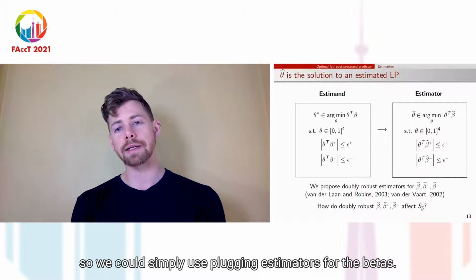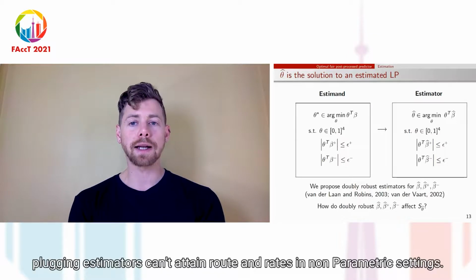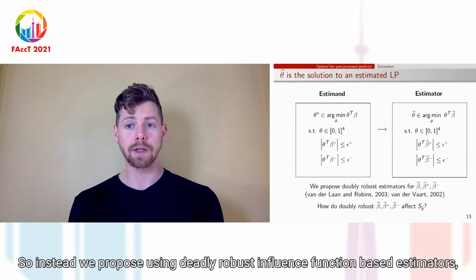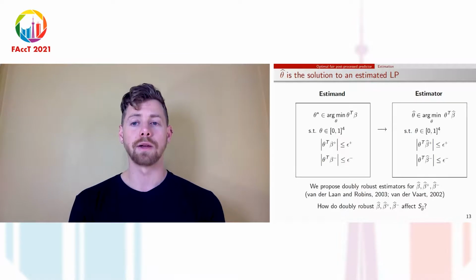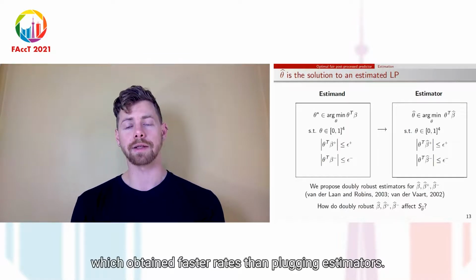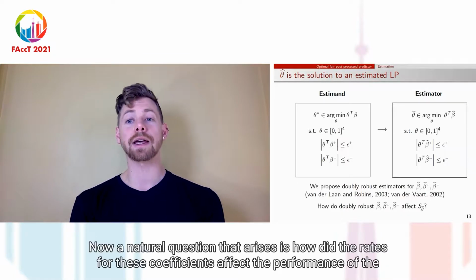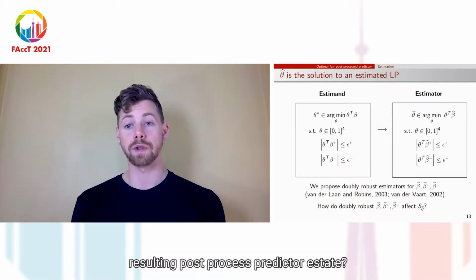So we could simply use plug-in estimators for the betas, but in general, plug-in estimators can't attain root-n rates in non-parametric settings. So instead, we propose using doubly robust influence function-based estimators, which attain faster rates than plug-in estimators. Now, a natural question that arises is, how do the rates for these coefficients affect the performance of the resulting post-process predictor, S theta hat?